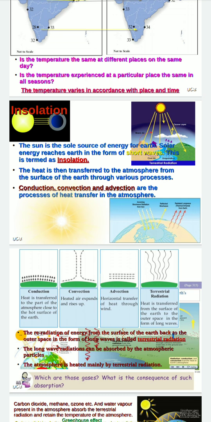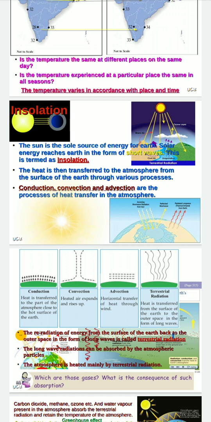This greenhouse effect or global warming is happening because of the greenhouse gases. Which are those greenhouse gases? They are carbon dioxide, carbon monoxide and methane. These three gases are the main greenhouse gases.